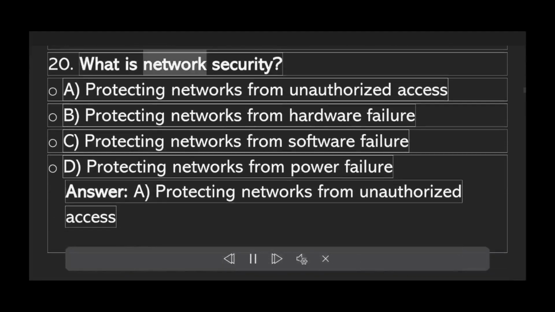What is network security? A. Protecting networks from unauthorized access. B. Protecting networks from hardware failure. C. Protecting networks from software failure. D. Protecting networks from power failure. Answer A. Protecting networks from unauthorized access.